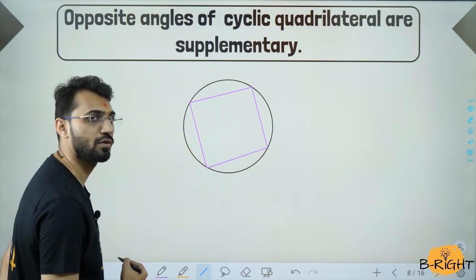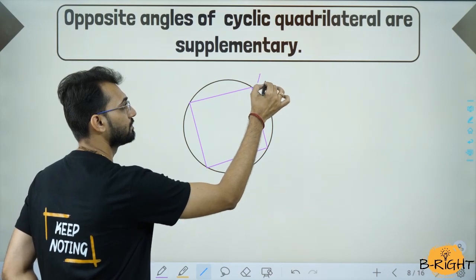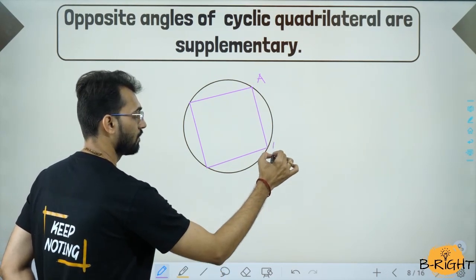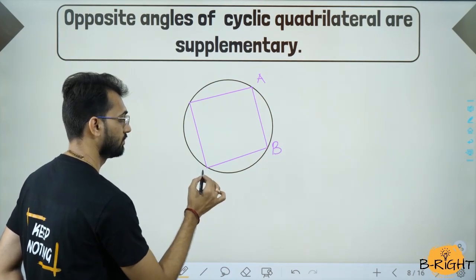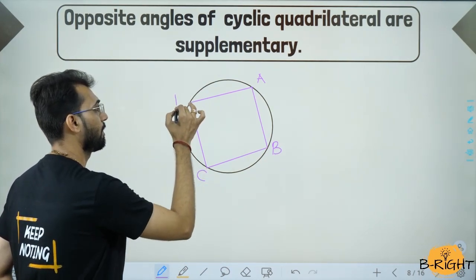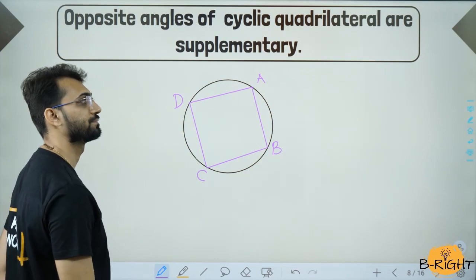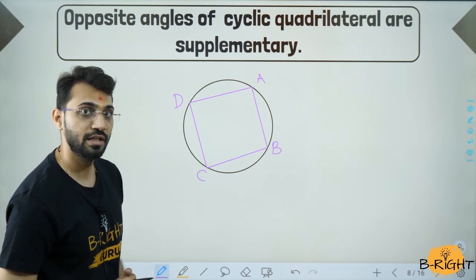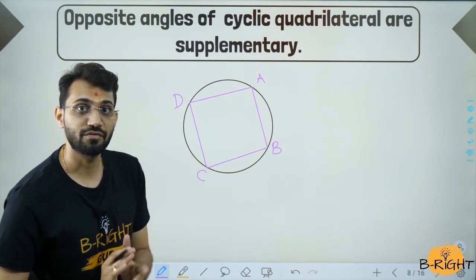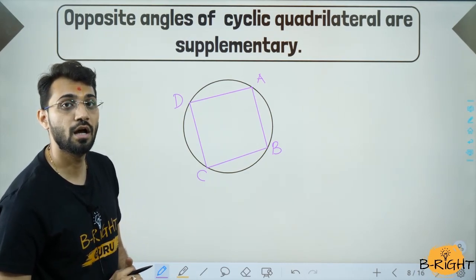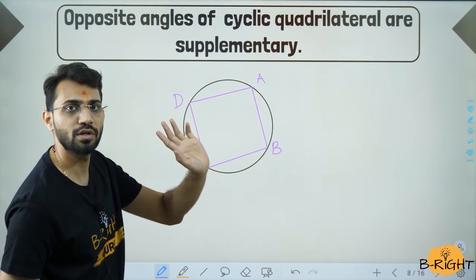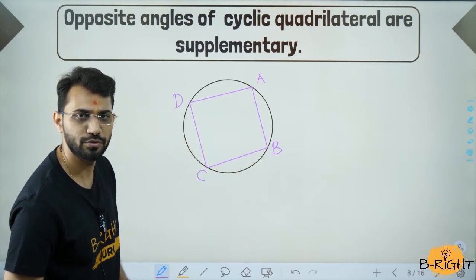We are going to label the quadrilateral as A, B, C and D. The diagram is almost ready. The conclusion is left out. So what is the conclusion? Opposite angles of a cyclic quadrilateral. You are very well aware which are the opposite angles.